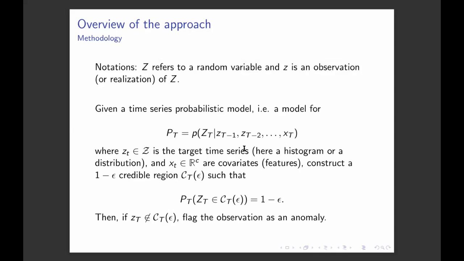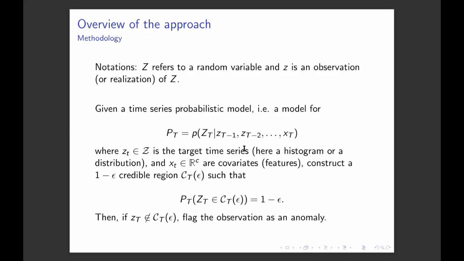In order to do this, we need to predict the distribution of the following observation, Z_T, given the past observations, Z_{T-1}, Z_{T-2}, etc., and possibly also given some vector of covariates or features. This distribution of the following observation is called P_T, and the goal is to estimate it.